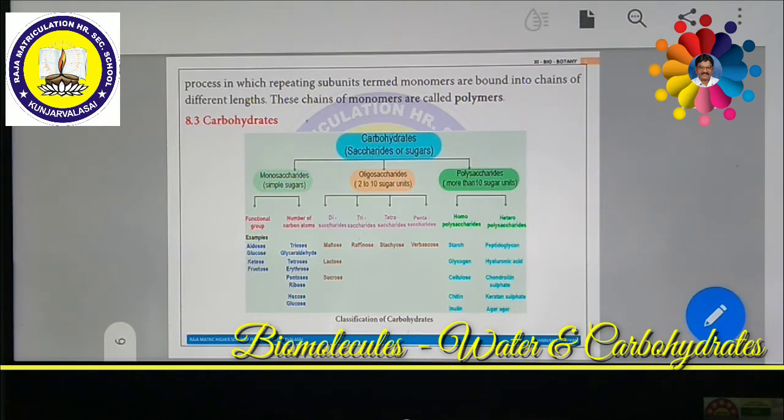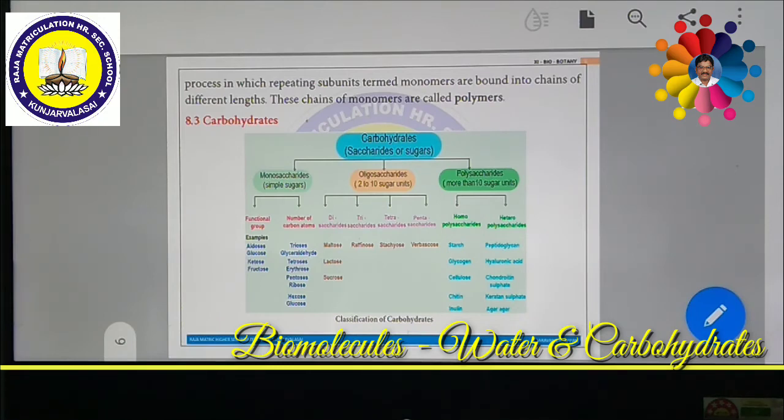Now we are going to test for reducing sugar. What is reducing sugar? Both aldoses and ketoses are reducing sugars. This means that when heated with an alkaline solution of copper 2 sulfate, a blue colored solution called Benedict's solution. If you add any chemical substance which has copper sulfate, it will be called Benedict's solution. So Benedict's solution is nothing but copper 2 sulfate.